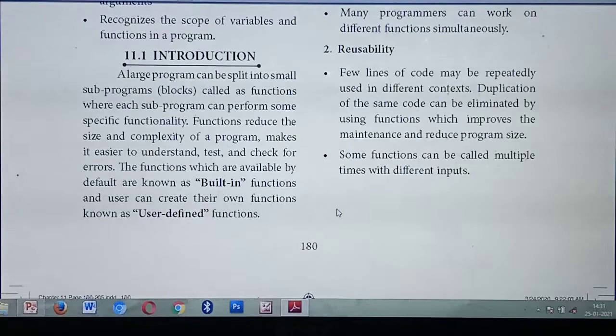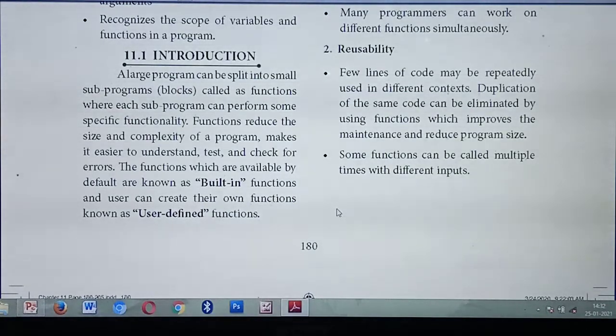This kind of functions is available by default also. While you are installing the software itself, these functions will be available. That type of function we call built-in functions. Totally there are two types of functions: built-in functions as well as user-defined functions. Built-in function means already predefined. Once you install the software, particular functions will be predefined, so we call them built-in or default functions. Those built-in functions you cannot modify or make any changes to.